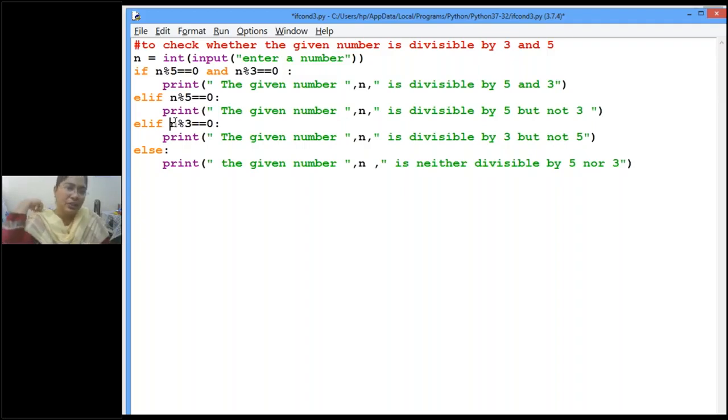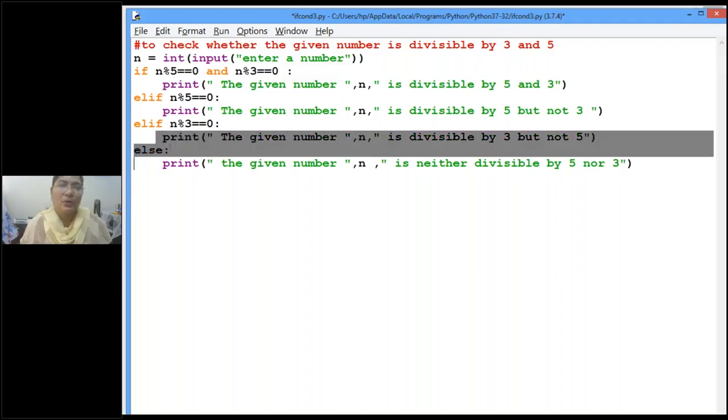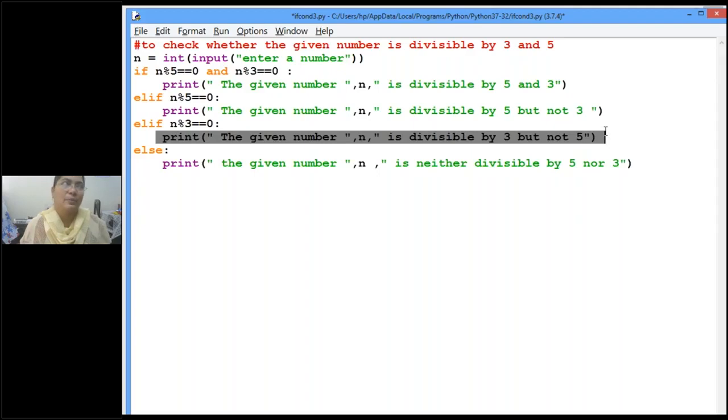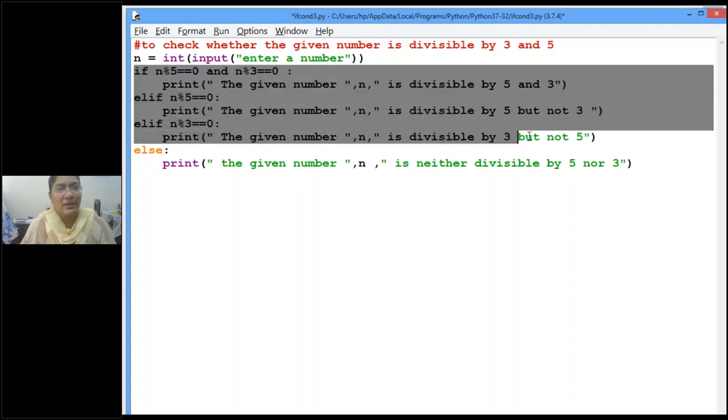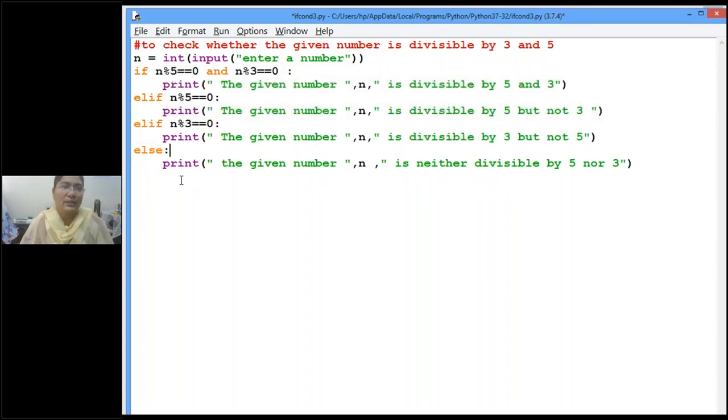So if this condition is true, then the statements we have written will be executed. Okay, so if all the above conditions failed, all these conditions that I highlighted now fail, then only we'll proceed to the else condition. Is it clear, children?